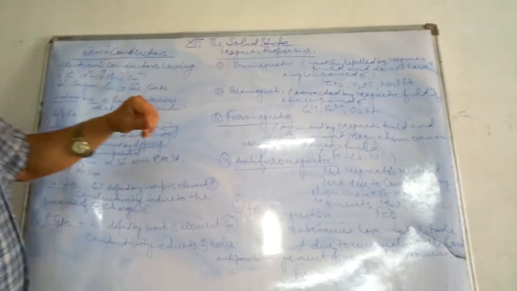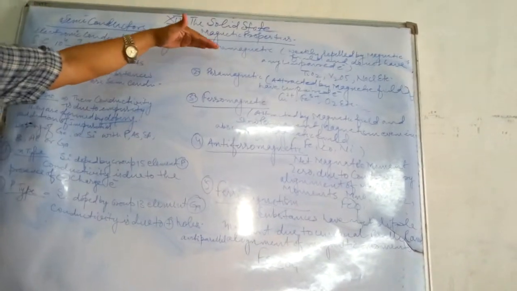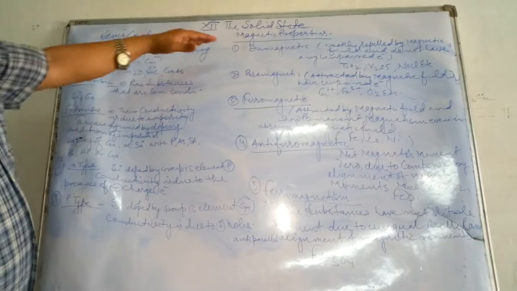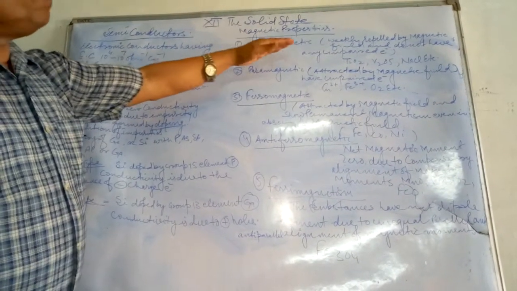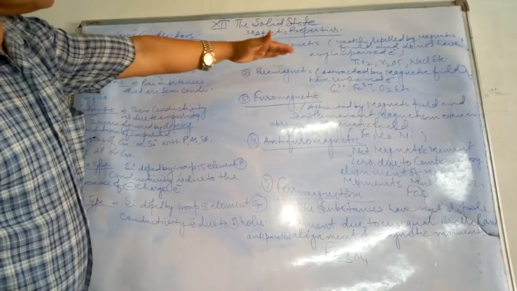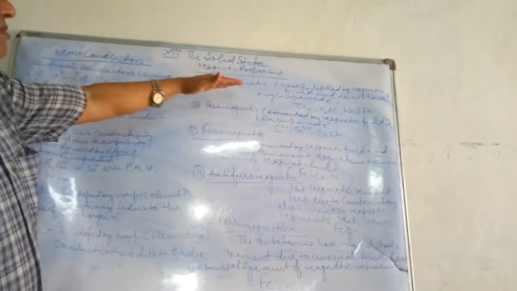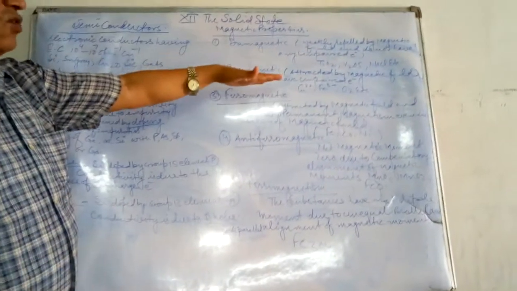Now children, we have to discuss the magnetic properties of the solids. You know, there are 5 types of magnetic properties we have to go through. The first one is diamagnetic. These diamagnetic substances are weakly repelled by magnetic field and do not have any unpaired electron. Means diamagnetic substances always possess paired electrons.